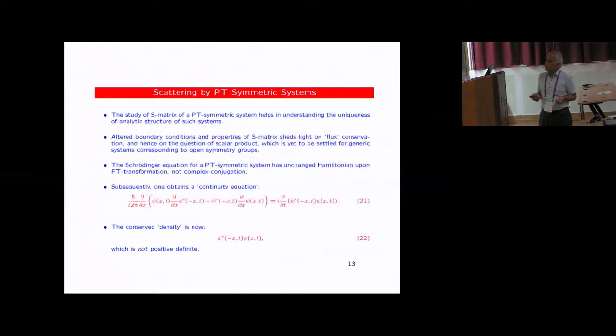You can do some trick. You can check explicitly that psi star of minus x times psi of x will be conserved. You can actually set up a continuity equation involving psi star of minus x and psi of x. Now this obviously is a non-local thing, because it involves psi of x and psi star of minus x. But the conserved density is this kind of correlation.